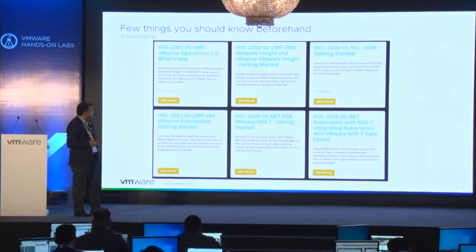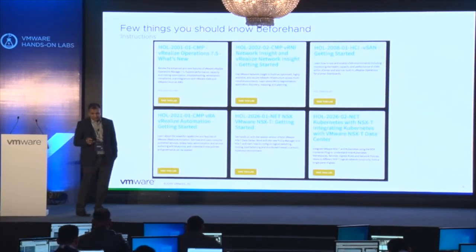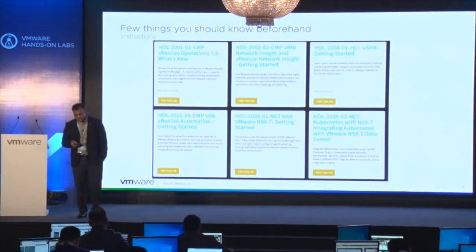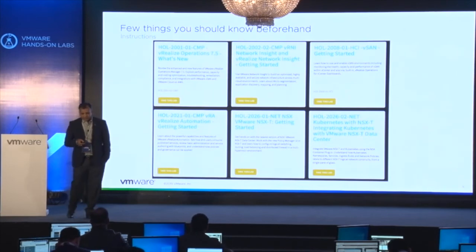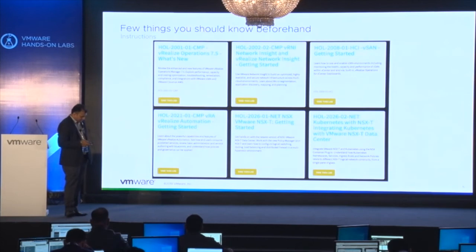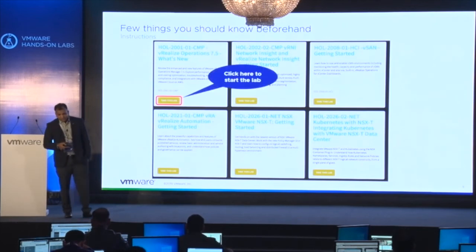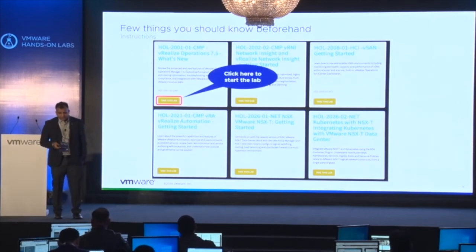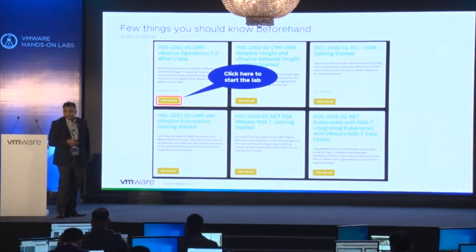As an example, out of 12, the first 6 labs are showcased here. You can take any lab. For example, if I want to access the vRealize Automation Getting Started lab, or vRealize Operations, I have to click on Take this lab first.